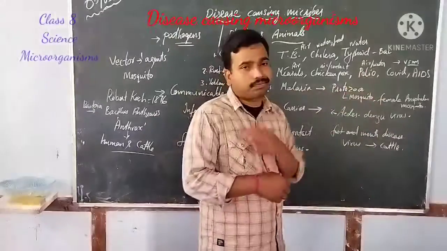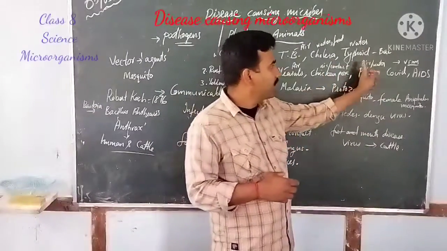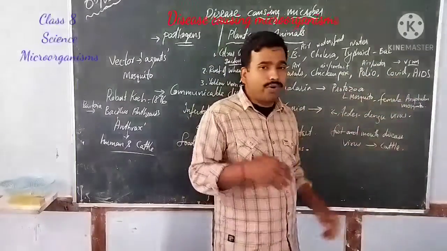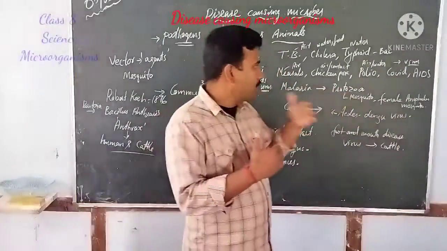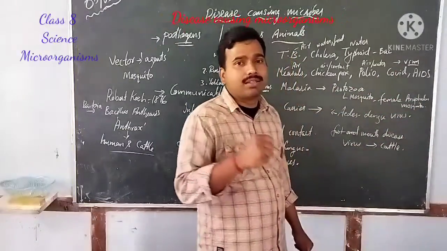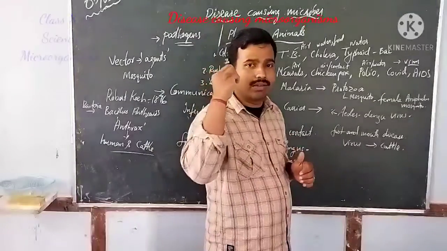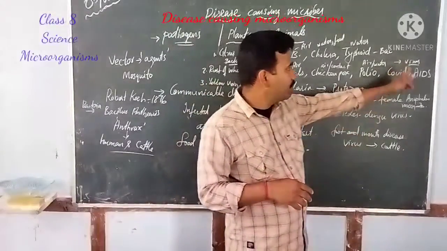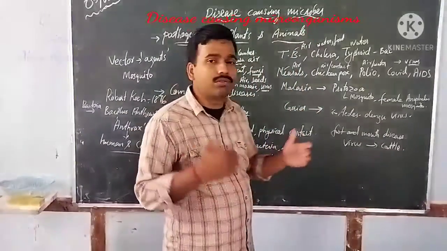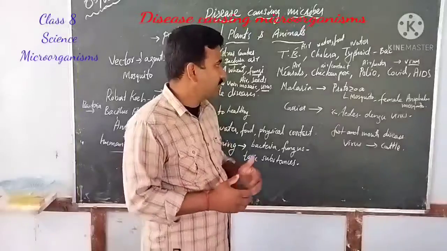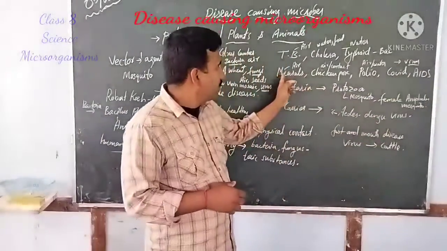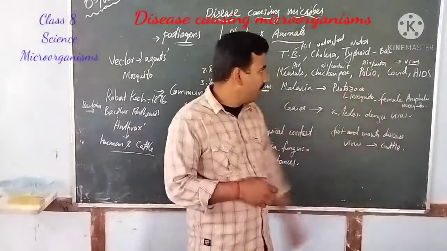Then polio can also get transmitted through air and water. Then COVID, as you know, gets transmitted through close contact as well as through air, and the new wave is currently getting transmitted. The virus is getting transmitted through air. Then AIDS, the last one, is transmitted through body fluids or through close physical contact. These are all diseases caused by viruses: measles, chickenpox, polio, COVID, etc.